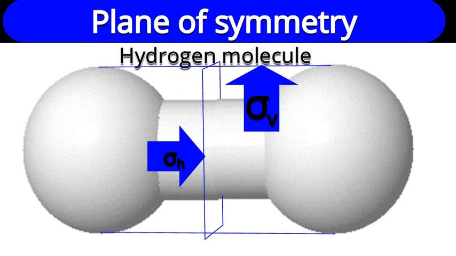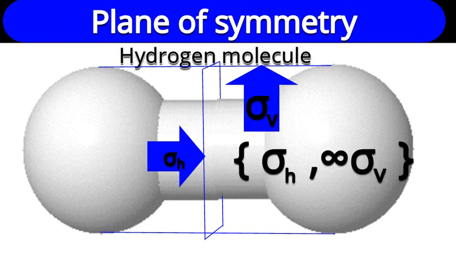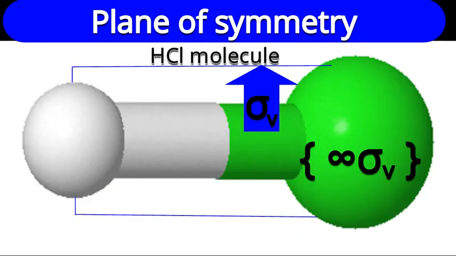What is left? Vertical planes are there. How many? Infinite. So, in conclusion, in the hydrogen molecule, there is one horizontal plane and an infinite number of vertical planes.